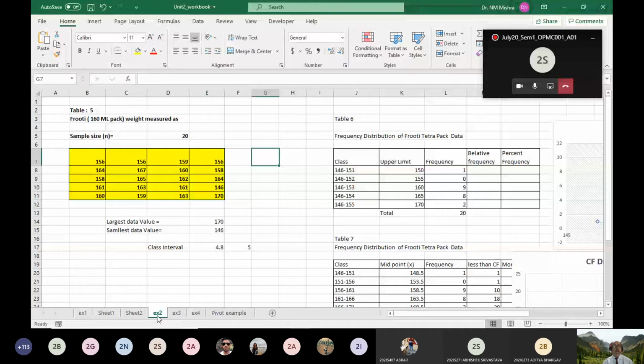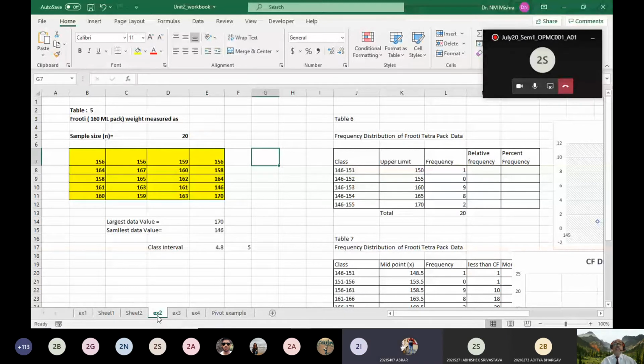So what you did is you took 20 Fruity Tetra Paks that you purchased from the market, opened the Tetra Pak, and used a beaker to measure it. All the 20 Tetra Pak measurements have been written here in this yellow box: 156, 164, 158, 161, 160, like that. Is it numerical data or categorical data? Numerical. Is it discrete or continuous? Continuous.